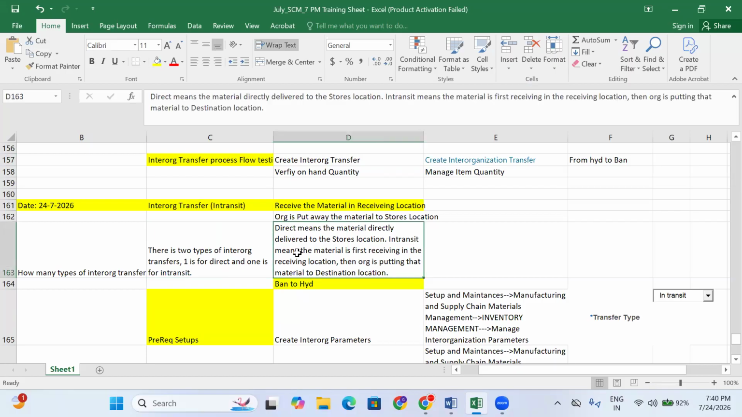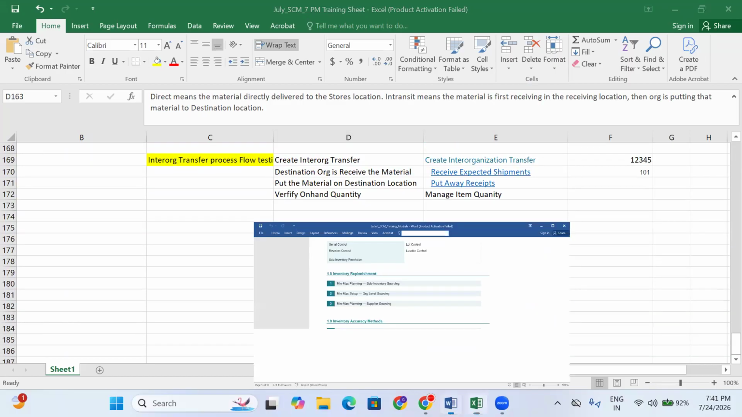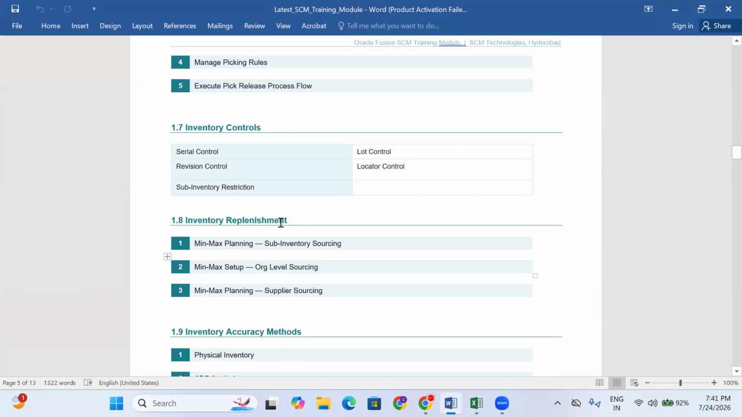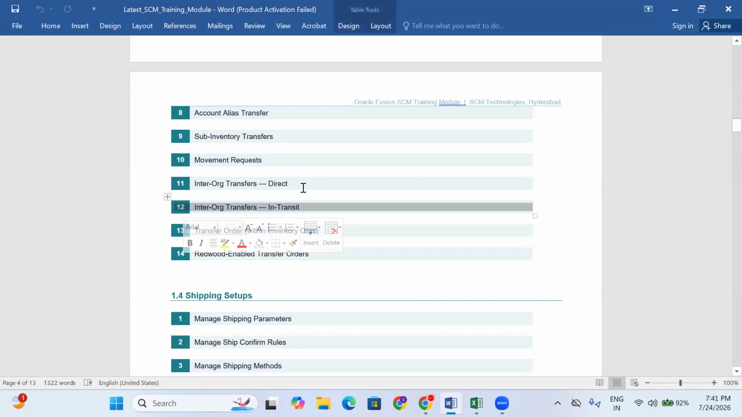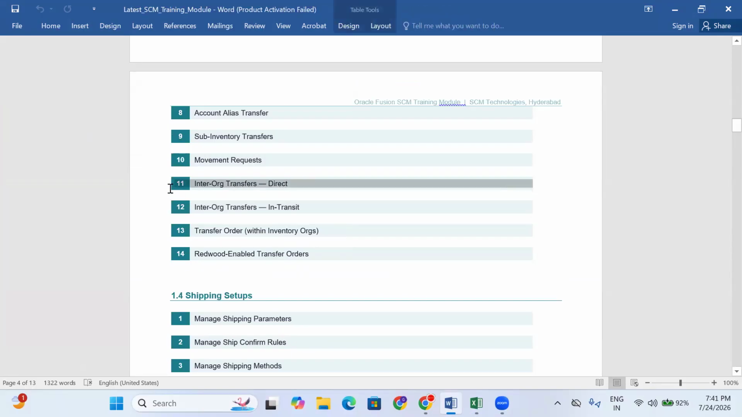Okay. So this is the complete inter-organization transfer. One of the important ones: inter-organization transfer in-transit and inter-organization transfer direct. Direct is performed from Hyderabad to Bangalore. In-transit is performed from Bangalore to Hyderabad. At in-transit level, the receiving process is there. At direct level, no receiving; the material directly enters the warehouse.